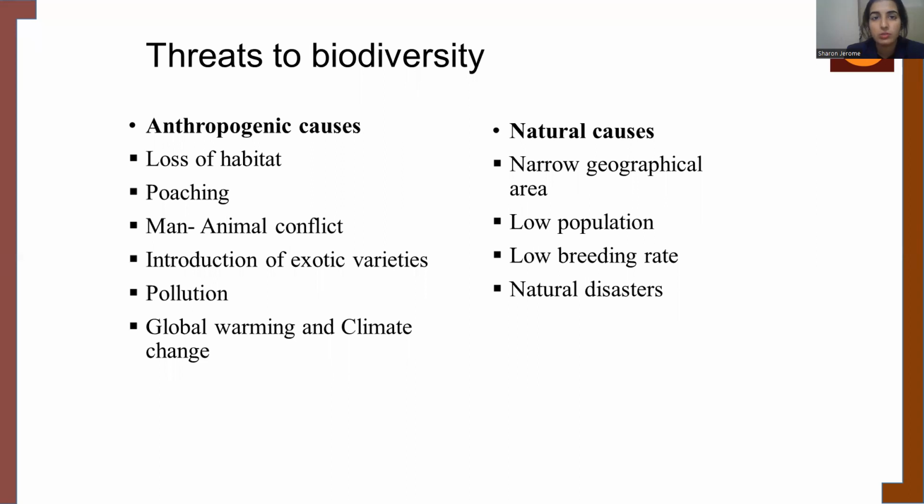Anthropogenic is nothing but human-made causes. Human-made causes include the loss of habitat, poaching, man-animal conflict, introduction of exotic species, pollution, global warming, and climatic changes. Natural causes include narrow geographical area, low population, low breeding rate, and natural disasters.